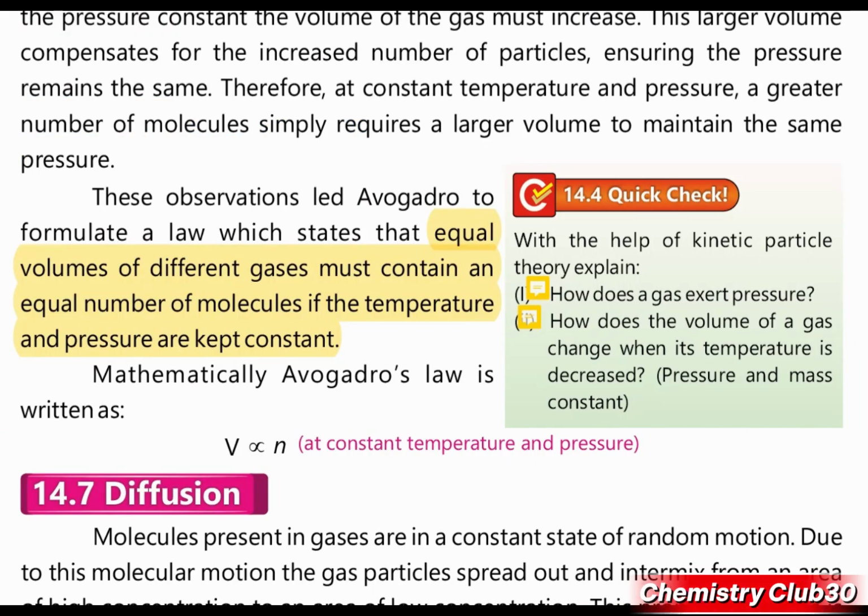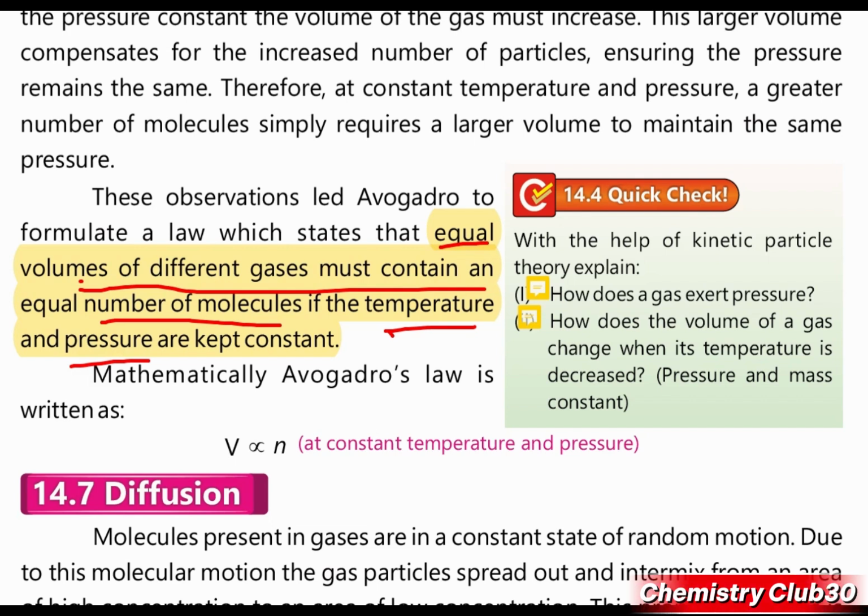These observations led Avogadro to formulate a law. Avogadro's law states that equal volumes of different gases must contain an equal number of molecules if temperature and pressure are constant. So there are two parameters that must be constant to follow Avogadro's law.